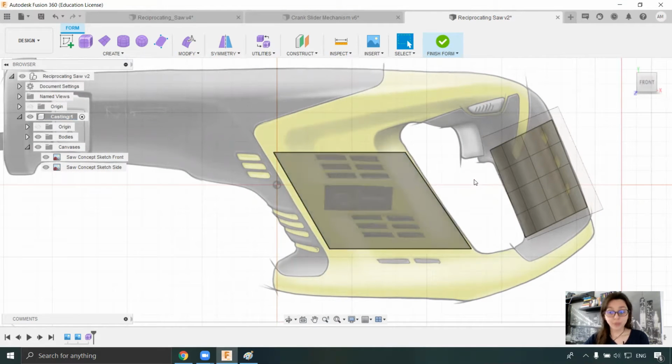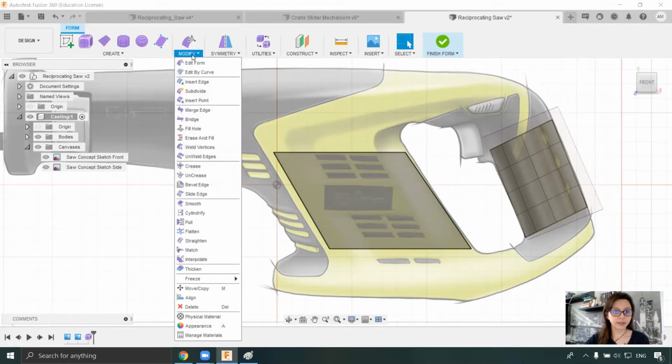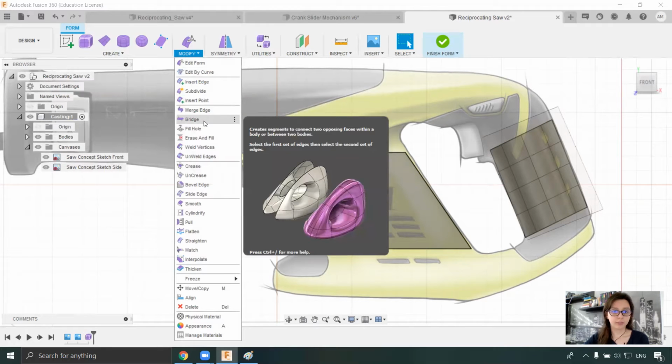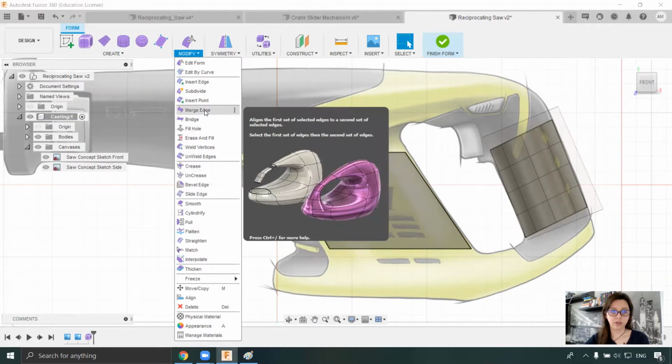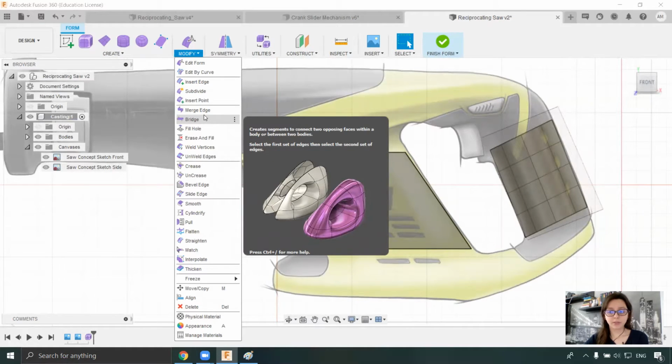Okay, now what I want to do is to manage to merge this edge with those edges. Well, I have some tools right here. For example, I have the bridge, which is very interesting because the bridge creates segments to connect two opposing faces within a body or between two bodies. And I have the merge edges, which aligns the first set of selected edges to a second set of selected edges.